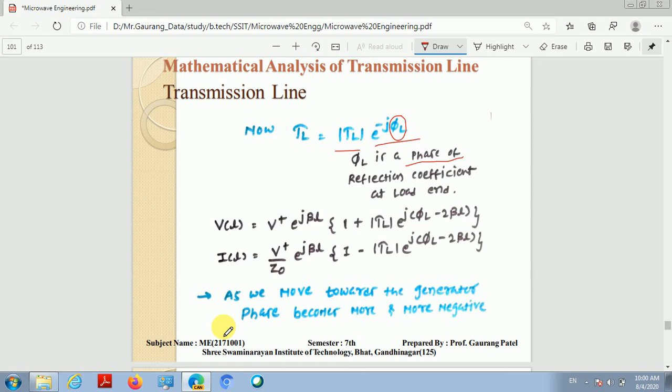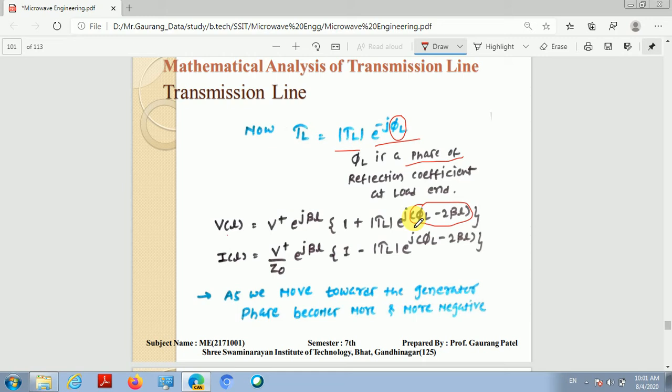Now if we look at both of these terms very carefully, which are the combinations of forward and backward wave, depending on the phase relationship, at some point on the transmission line the forward and backward wave will be in phase, and at some point they will be out of phase.